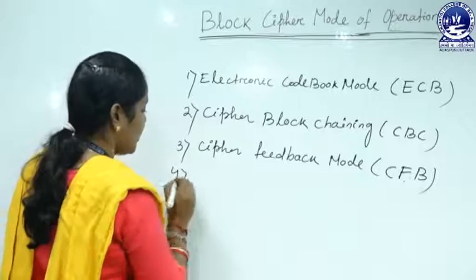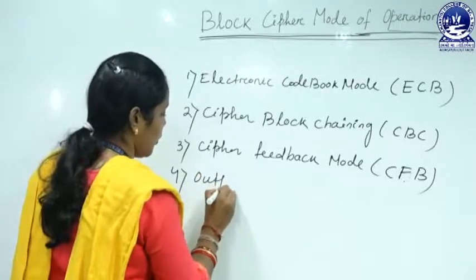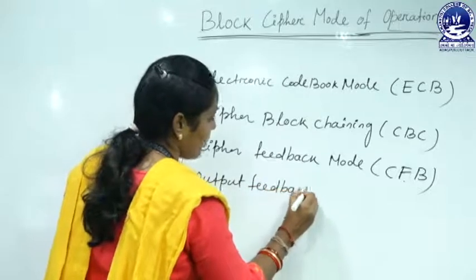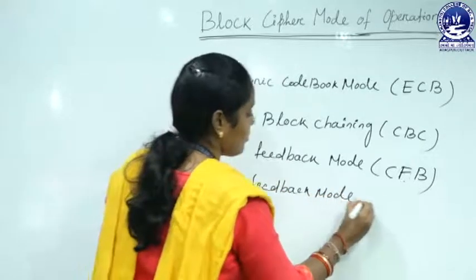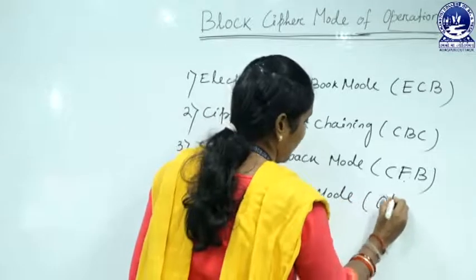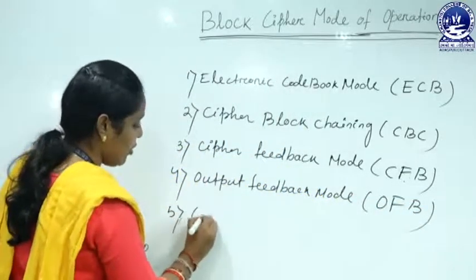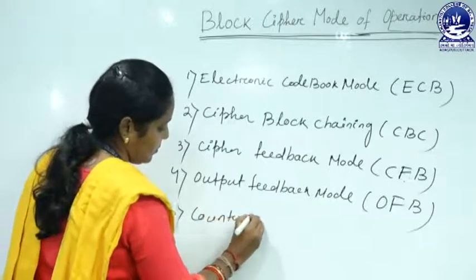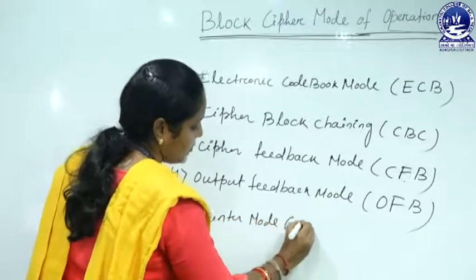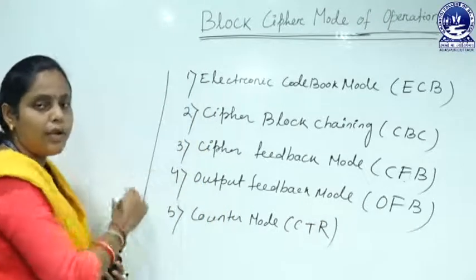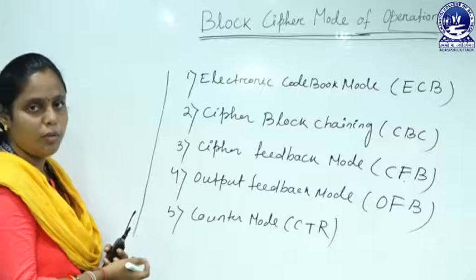Then fourth one is output feedback mode, OFB. Then fifth one is counter mode, that is CTR. These are the 5 different types of block cipher modes of operation.